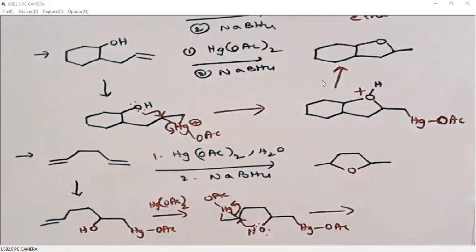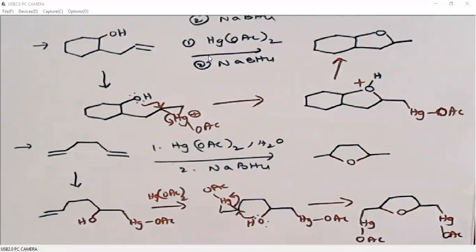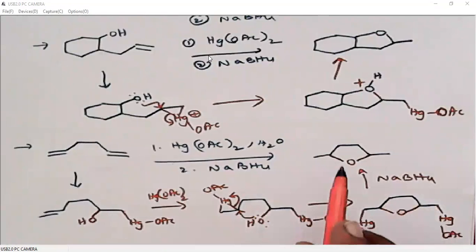So after loss of proton, what we are getting is a 5-membered heterocyclic system. This side we have HgOAc, and the other side also we have HgOAc. So when we treat this fellow with sodium borohydride, both mercury salts will break down. We will generate this 5-membered heterocyclic system.